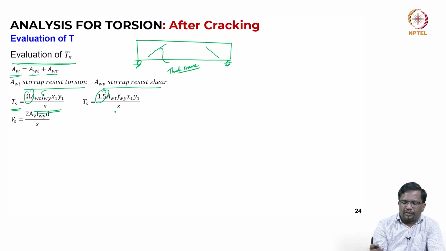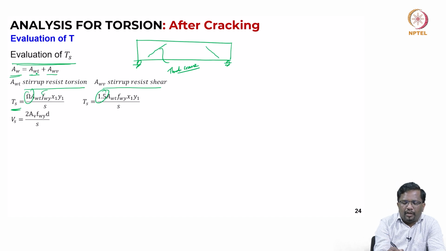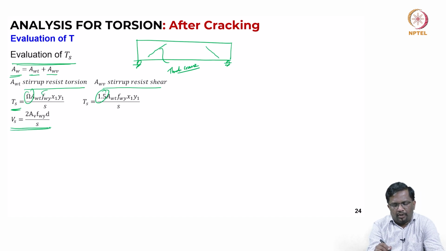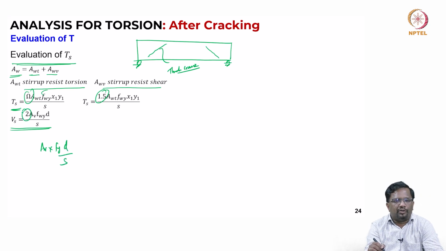Okay. Now, for shear, what is it? When both shear and torsion are acting, this is your stirrup contribution in shear. But if you go back, when only shear is acting, we have taken only Fy into d by S. Now, there is one more factor of 2 that comes in here. So, this equation is modified when you have both shear and torsion.